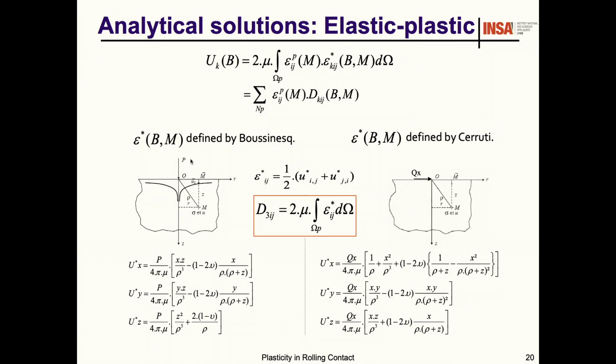On the left, you have the solution by Boussinesq, which is only the normal contact pressure. And on the right, you have the shear stress given by Cerutti. Then they gave this solution. This is the analytical solution of displacement due to a unit load at this point. Then you can calculate for each point at the surface or below the surface. When Z is different from 0, this is below the surface. And the same for the solution from Cerutti.